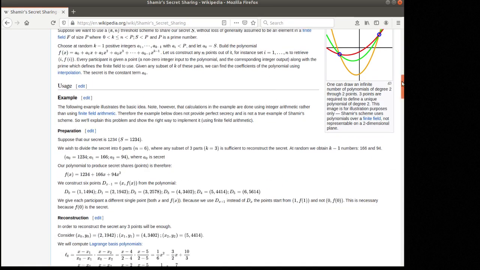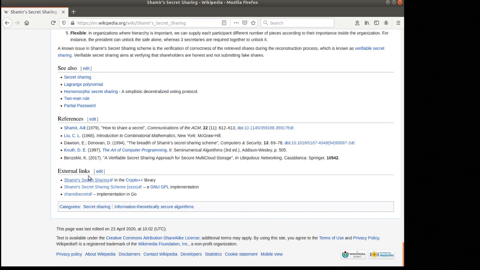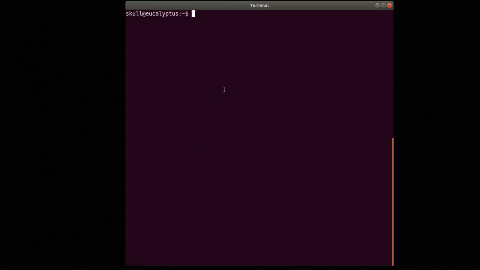There's a description of how it all works, and at the bottom it's all open source software. You can find it on the internet. I'm using this SSSS, the GNU GPL version. And I'll just do a quick demonstration of how it works. So we have a secret in mind, and we want to split it. We're going to need two parts to reconstruct it, and we're going to split it into, I'm just picking the number 10, 10 shards.